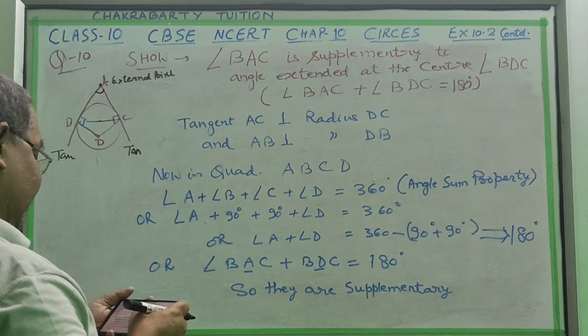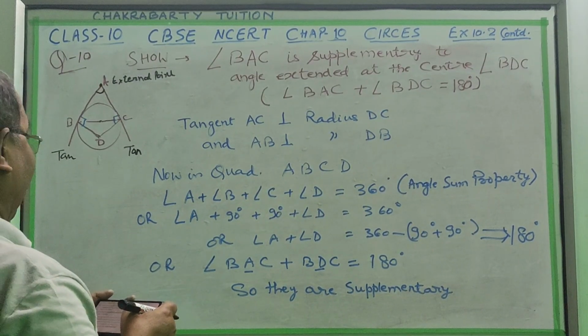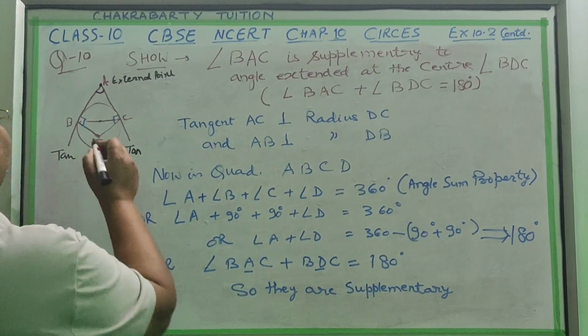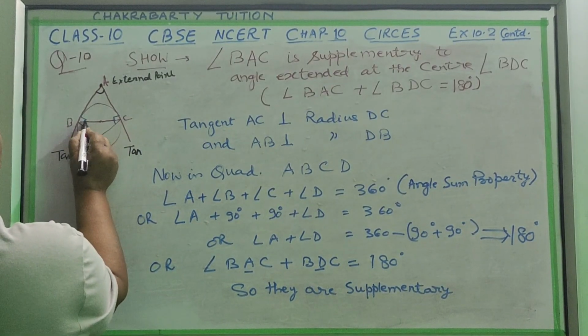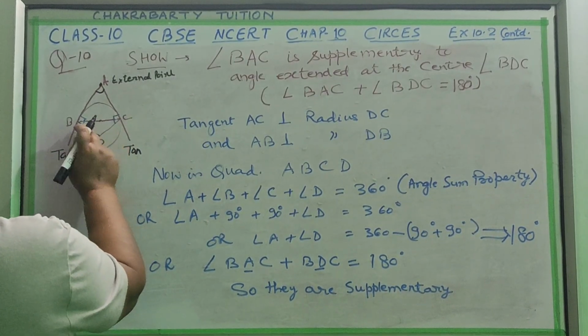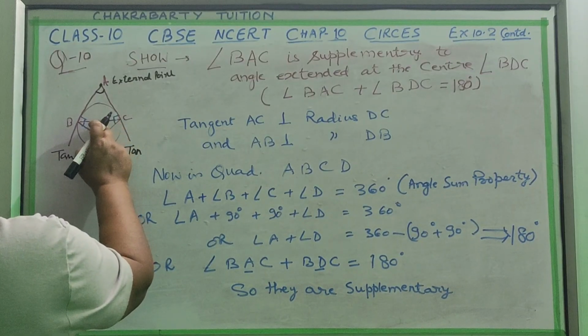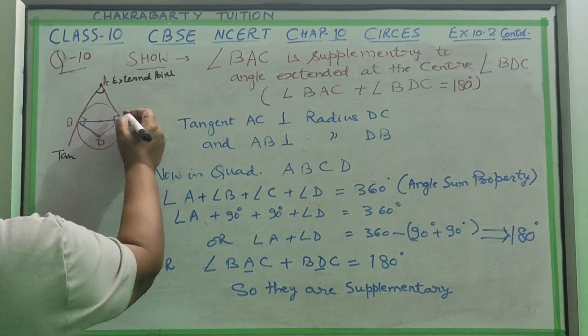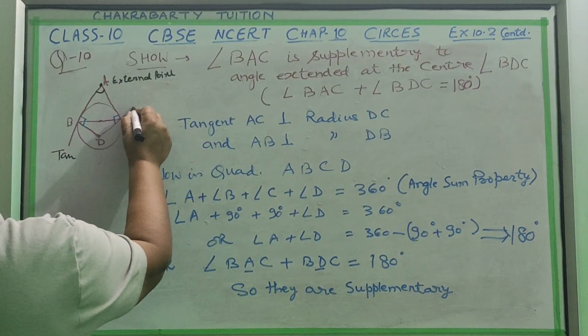From an external point to a circle, the angle is supplementary to the angle subtended by the line segment. This is a line segment, and it is joining the points of contact. It is not necessary that it should pass through the center. See, this BC is a line segment.